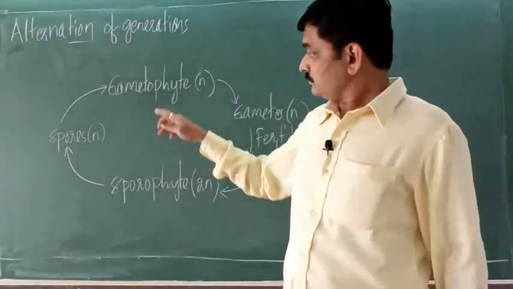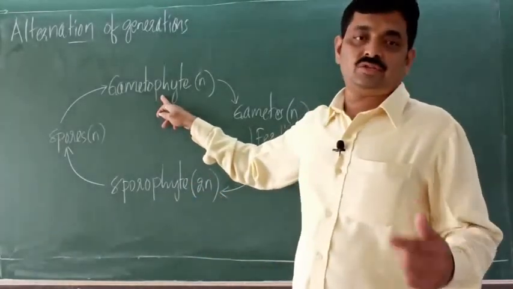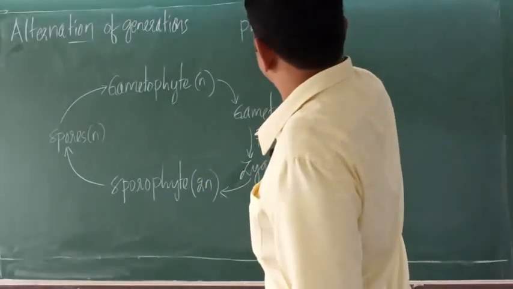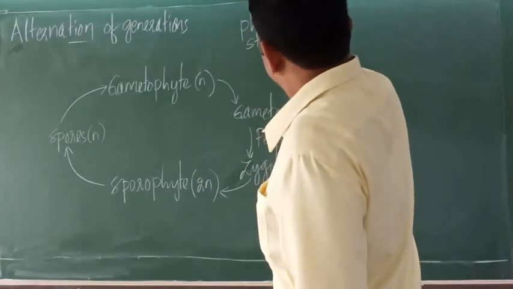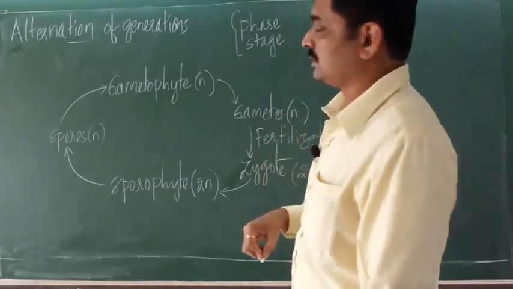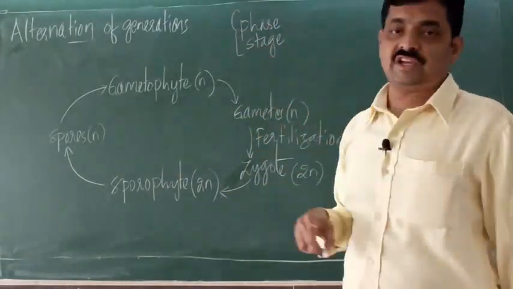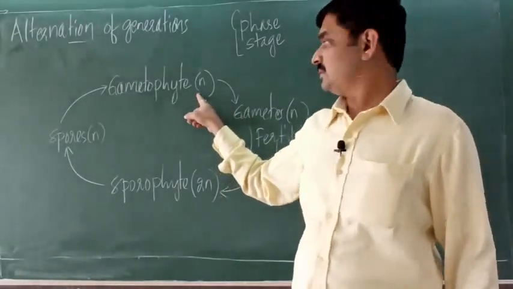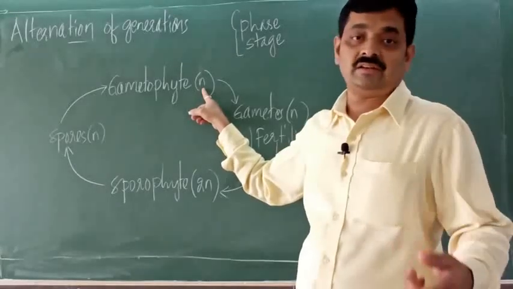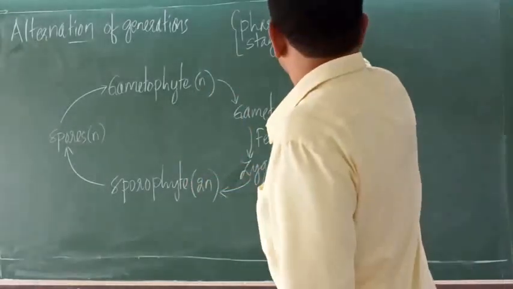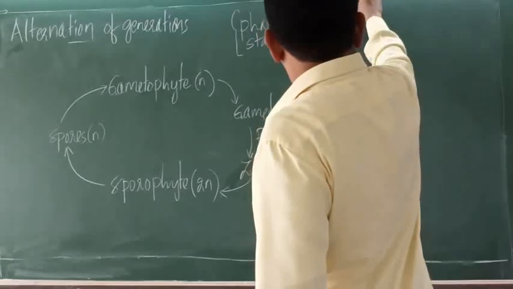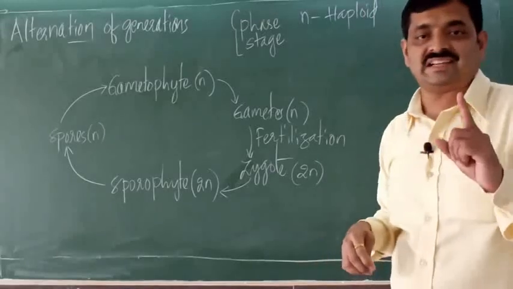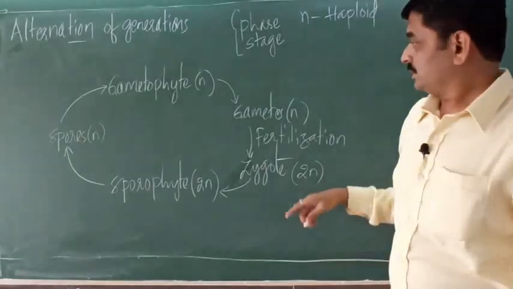Now here, gametophyte is one phase or one stage in the life cycle of plants. Now this phase is haploid. Here N indicates haploid, meaning one set of chromosomes.